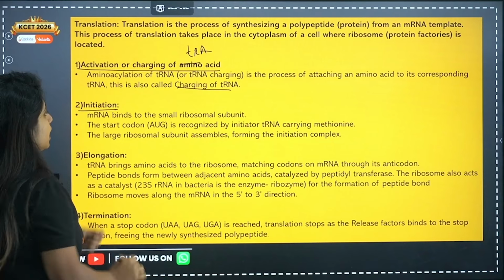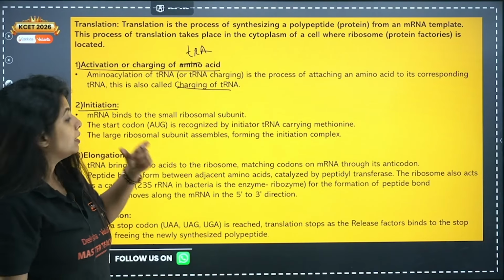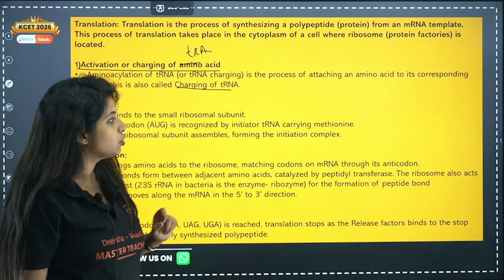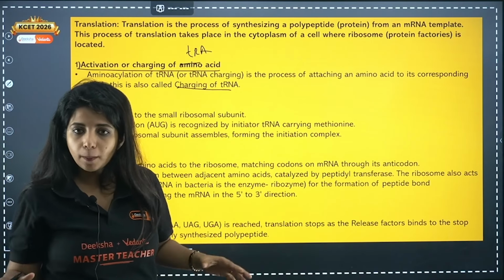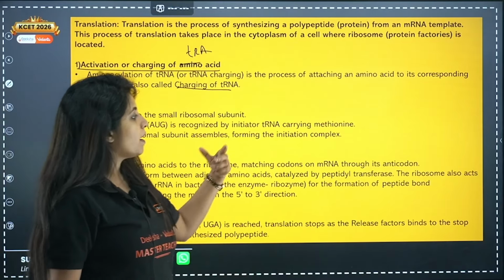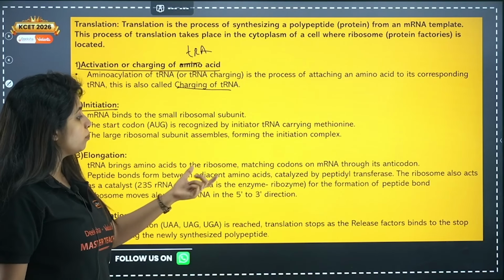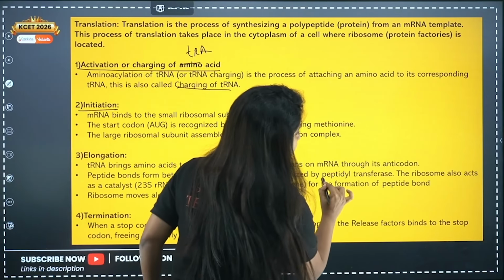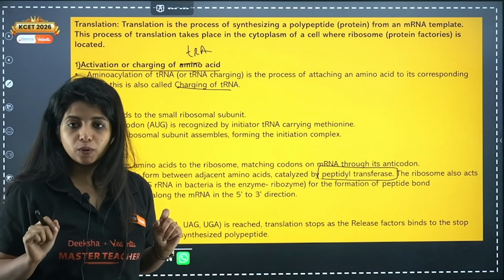Now initiation: mRNA binds to the small ribosomal subunit. The start codon AUG is recognized by the initiator tRNA carrying methionine. The large subunit comes together, forming an initiation complex. Now, tRNA brings amino acid to the ribosome, matching codons on the mRNA through its anticodon. Peptide bonds form between the adjacent amino acids, catalyzed by peptidyl transferase. It's an enzyme. Peptidyl transferase catalyzes the whole process.